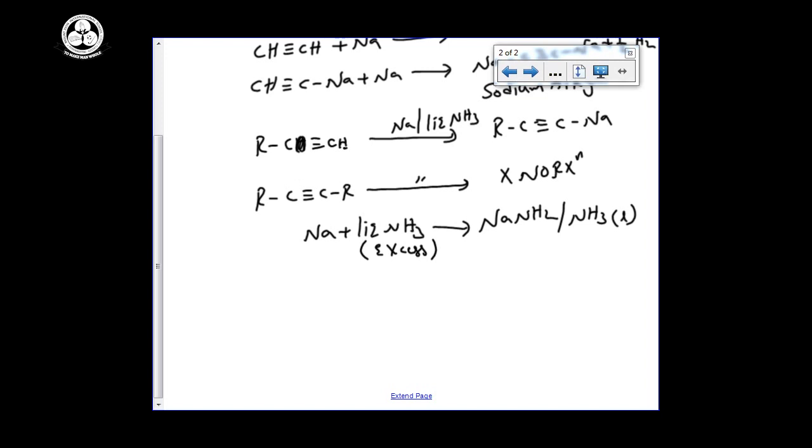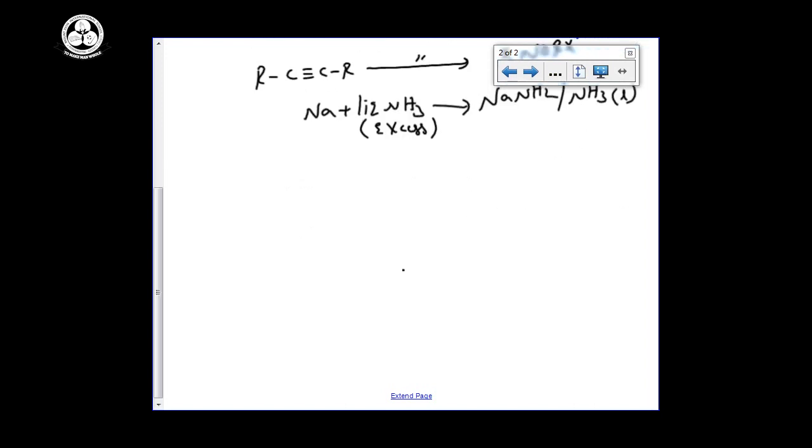Next, second one, reaction with ammonical cuprous chloride.